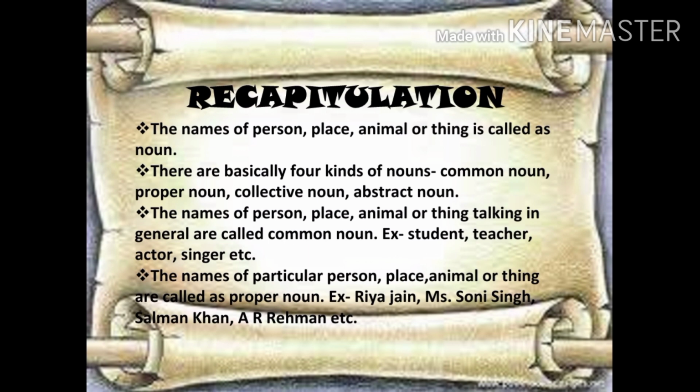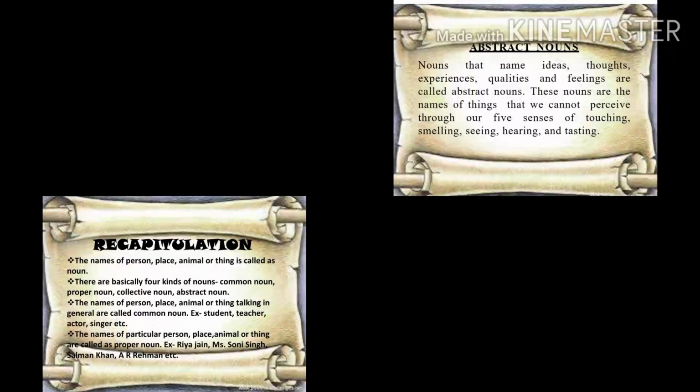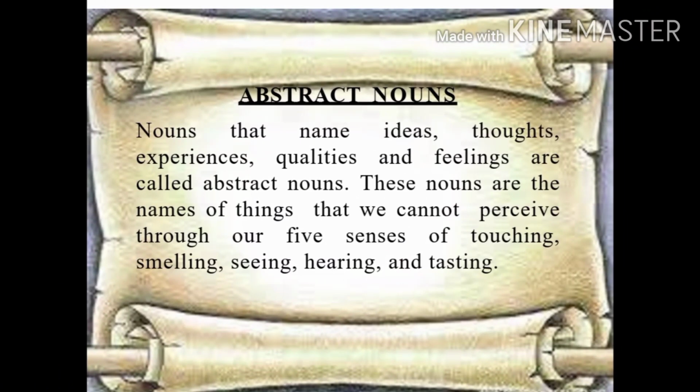Now let us move further and study collective noun and abstract noun. And we'll start with abstract noun first. So let's see. What is abstract noun? The nouns that name ideas, thoughts, experiences, qualities, and feelings are called abstract nouns. And these nouns are the names of the things that we cannot perceive through our five senses of touching, smelling, seeing, hearing, and tasting. Or in other words, the nouns which cannot be seen, heard, or touched are called abstract nouns.